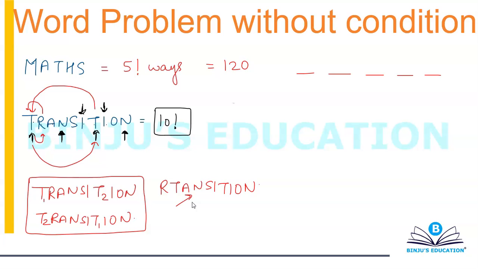Right? So whenever I'm interchanging 2 T's, and if I take 10 factorial as my answer, that means I'm counting words twice, or I'm counting words 2 factorial times more, because interchanging of 2 T's is not going to have any impact on my answer, which means interchanging of 2 T's will not give you a new word.